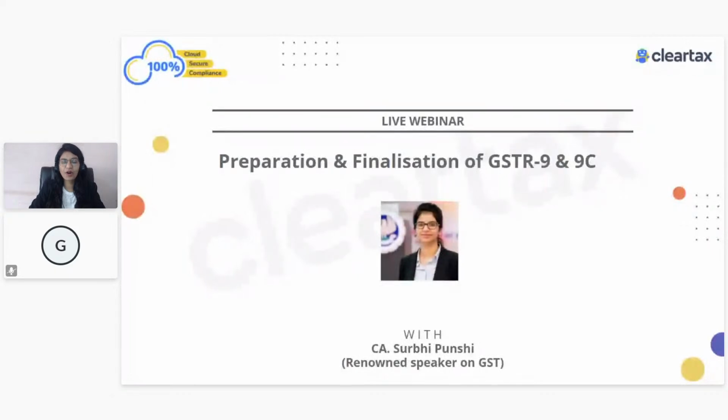and finalization of GSTR-9 and 9C, which is really very important, especially for this Feb month, when we know the due date for filing your GSTR-9 and 9C is 28th Feb.